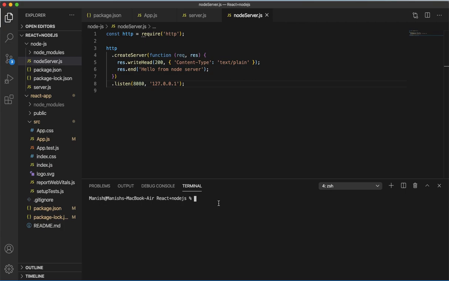First let me go into that directory, which is cd node-js. Enter it. Now I'm in the directory, and then type node. You need to install Node as well, which I have already told. And then node, the file name, node server.js. Enter it. If there is an error, you will see it over here. If there is nothing as such, then the server is started.